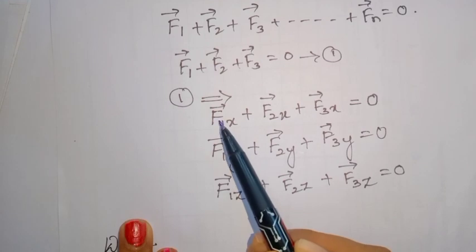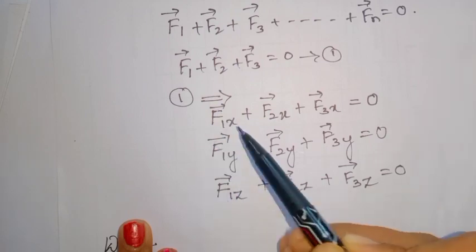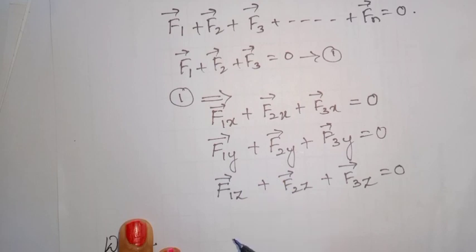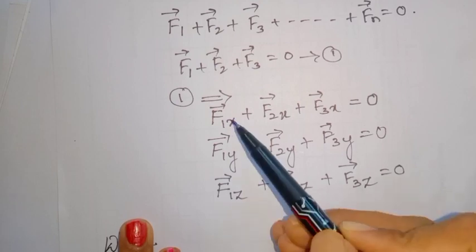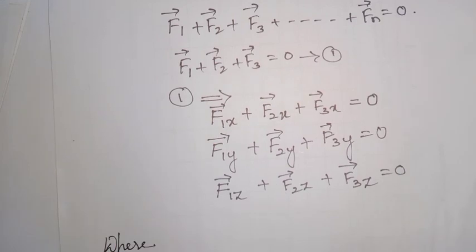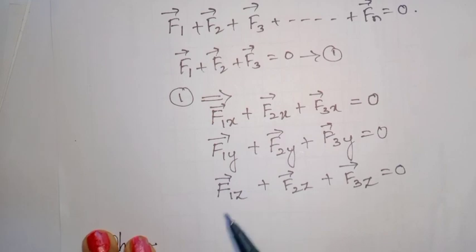Here f1x, f1y and f1z are the components of force F1 in the x-axis, y-axis and z-axis respectively, or we can say in the x direction, y direction and z direction respectively. Is it clear? And similarly, we can write for n number of forces, in which a polygon contains n sides.